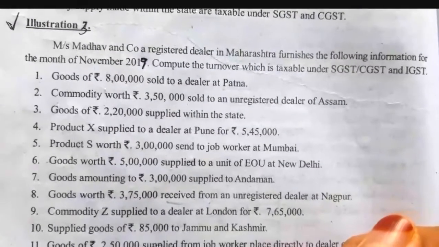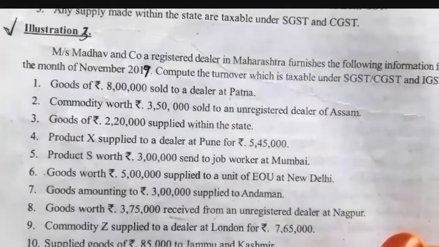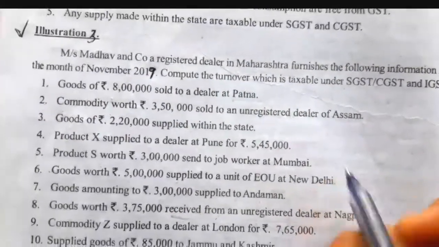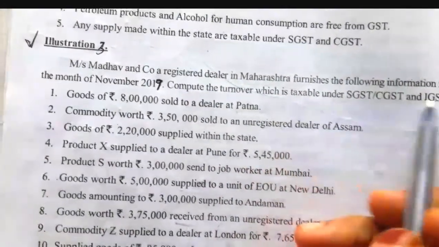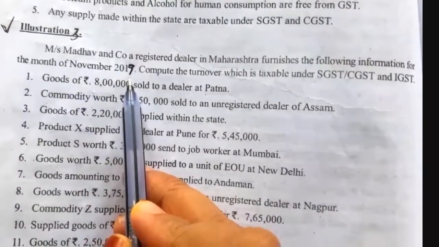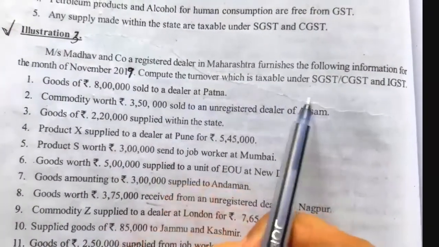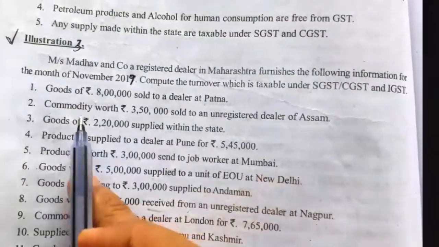Hello students, today we will learn the next illustration number 3 relating to taxable turnover. See the question. Messrs Madhav and Company, registered dealer in Maharashtra, furnishes the following information for the month of November 2019. Compute the turnover which is taxable under SGST and CGST and IGST.